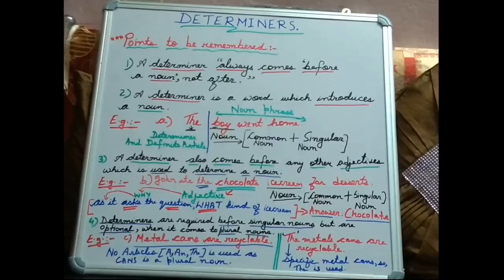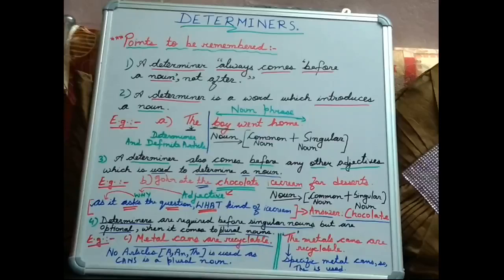I have jotted down 2 examples for you. First is no article. That means we do not need any article, we don't have to use a, an or the when we are writing this sentence. The sentence is, metal cans are recyclable. Here the word cans is a plural noun, and it means the cans made of all the metals in the world. So we don't say an metal cans or a metal cans, but we have to say metal cans are recyclable.